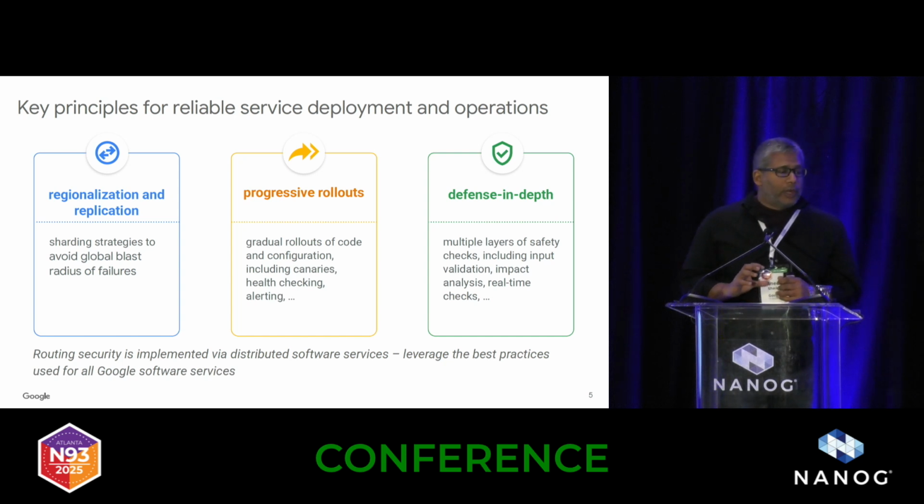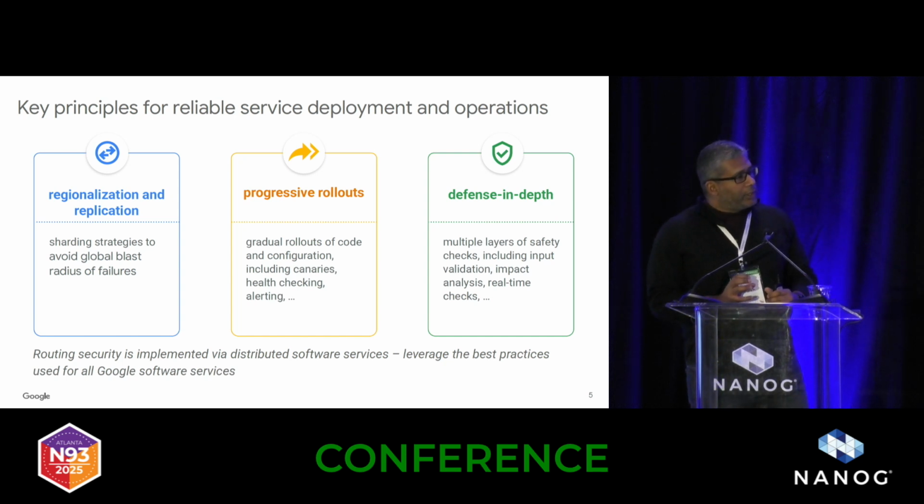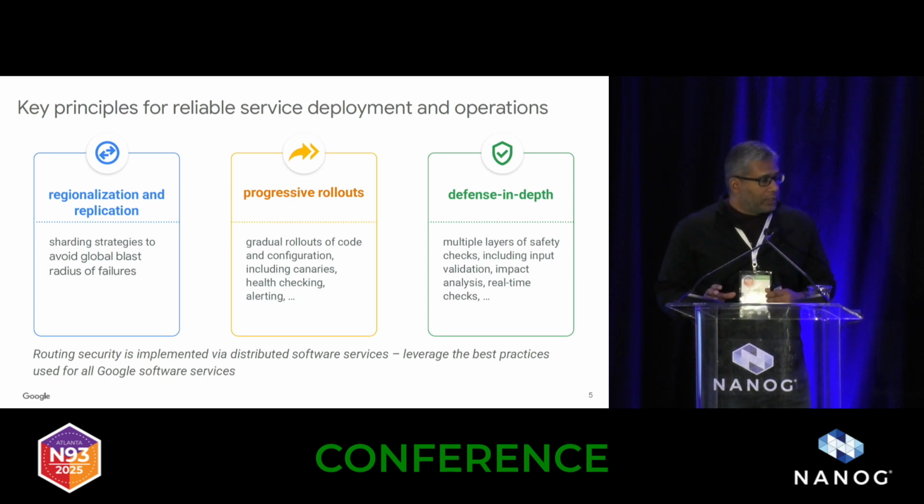The second is around progressive rollouts. This basically means that when we roll out a new version of code or configuration, we do it progressively. It's not that we update all of the instances at once. We use strategies like canarying, where we deploy it to maybe one instance in one metro, for example, run a bunch of tests, health checks, etc., and then we progress the rollout as we pass those tests.